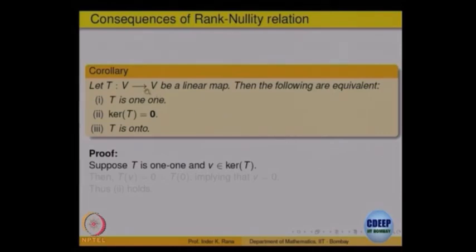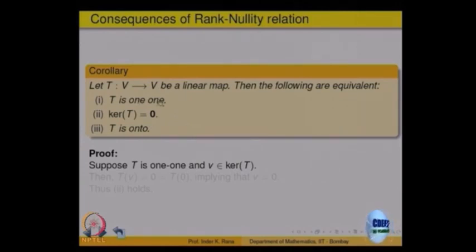As a consequence of that we stated this theorem: if T is a linear map from V to V, from the same space to itself, then the following statements are equivalent. T is 1 1, it takes different vectors to different vectors. The kernel is the 0 space, there is no element in the kernel other than 0. And T is onto. So, by the rank nullity theorem, a linear transformation T is 1 1 if and only if it is onto. One of the properties is good enough to imply the other. For functions, that is not true in general. For linear transformations V to V, that is true, and the proof is quite easy.